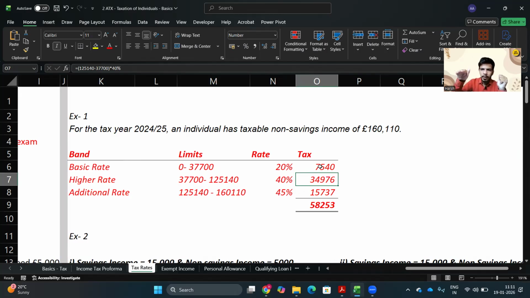It is band wise. If you finish one limit, then you move to the next higher rate. Then at the end, you have something left above 125,140. So 160,110 minus 125,140 is the remaining amount of taxable income that would be charged to tax at 45%. So the total tax liability would be 58,253.